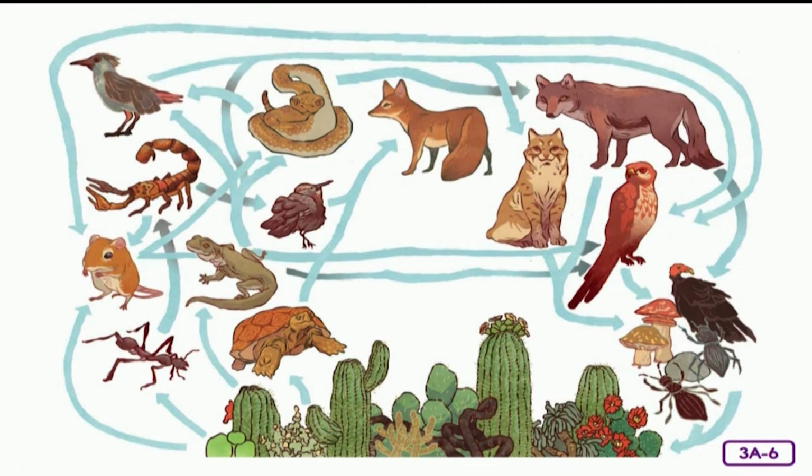Or maybe the lizard eats desert plants. Next, the snake eats the lizard. Then the roadrunner eats the snake. Then the hawk eats the roadrunner.